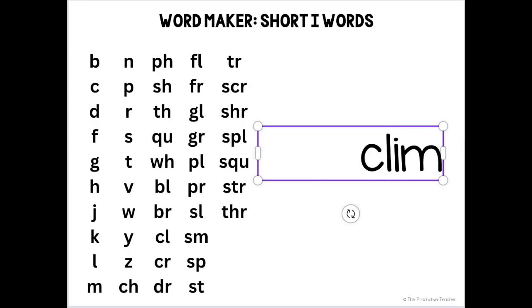Clim. Clim is not a word. Crim. Crim is not a word. Drim. Drim is not a word. Flim. Flim is not a word. Frim. Frim is not a word. Glim. Glim is not a word. Grim. Grim is a word. Plim. Plim is not a word. Prim. Prim is a word.